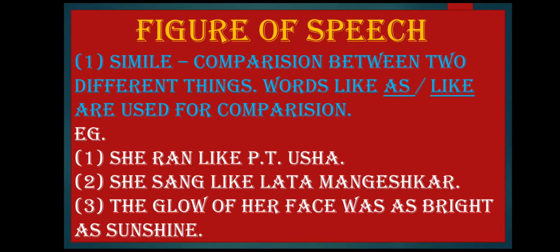The glow of her face was as bright as sunshine. So here the glow, the brightness of the face, is compared with sunshine. So whenever the word like or as is given to compare something, then you have to write simile, the figure of speech.